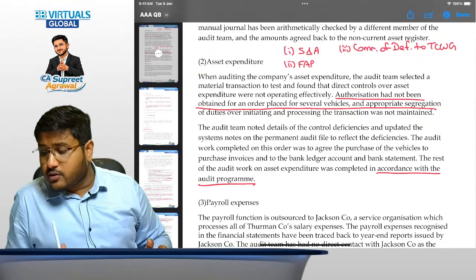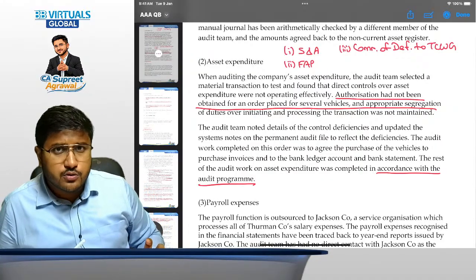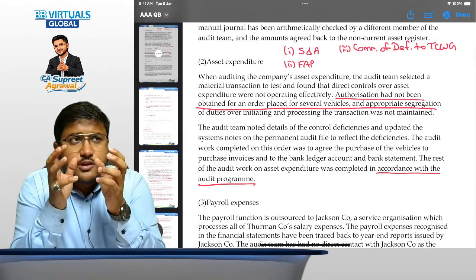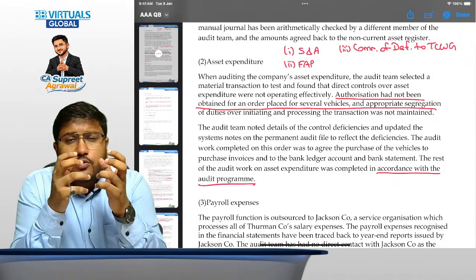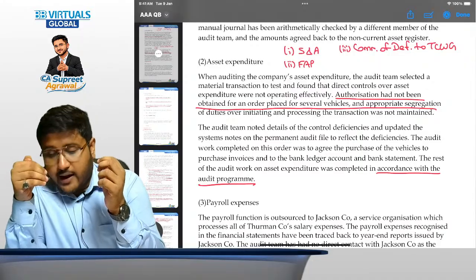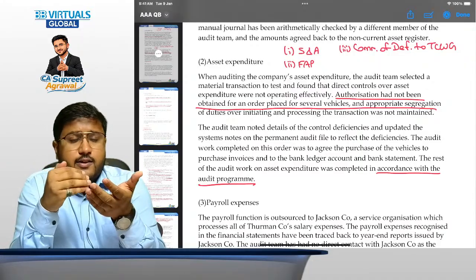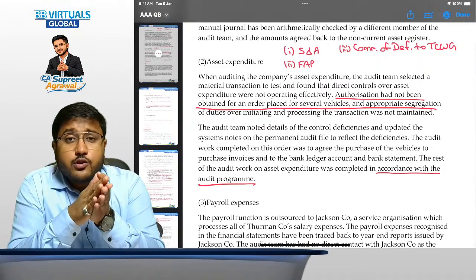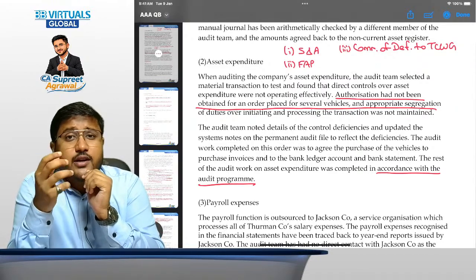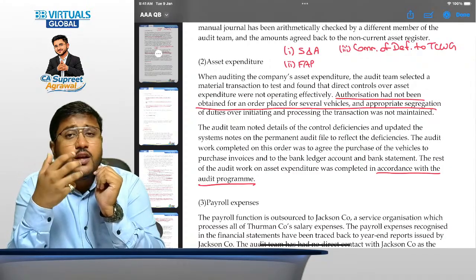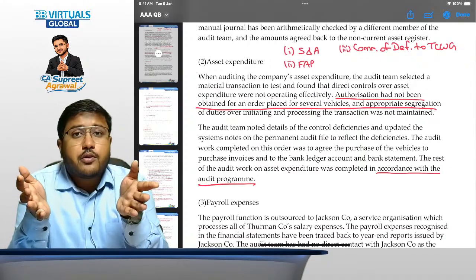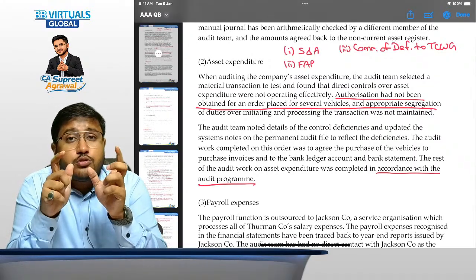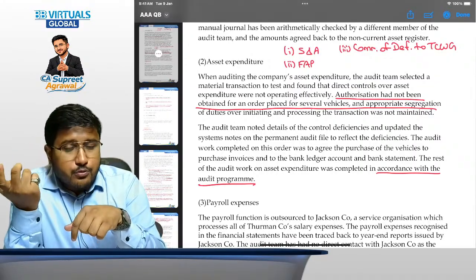Then when we talk about the communication of deficiencies to those charged with governance, what is important to understand is that this particular question talks a lot about this case. I'm talking about the second case, asset expenditure. It is specifically telling you that a control is not operating effectively. So you should recommend that management put stronger controls over it, a stronger segregation of duties, to ensure that all the transactions follow due process. You should perform re-performance once the procedure has been done.